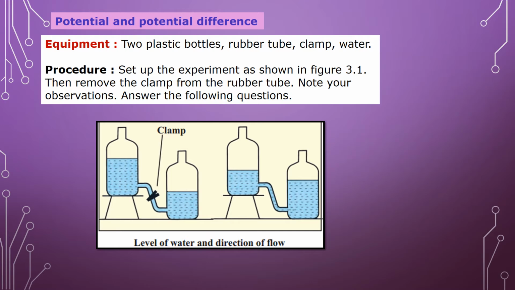For this we have to follow this procedure. Set up the experiment as shown in figure 3.1. Then remove the clamp from the rubber tube. Note your observations and answer the following questions. You have to watch what happens when you remove the clamp from the rubber tube. Then you have to note the observation and let us see some questions and answers.